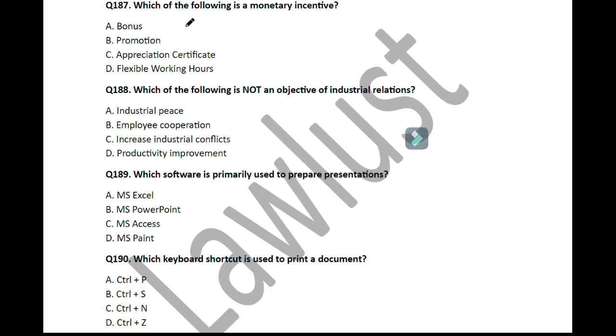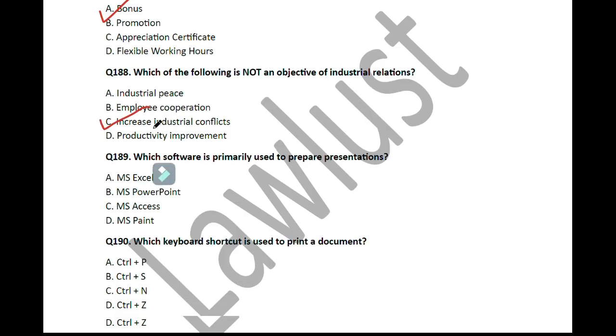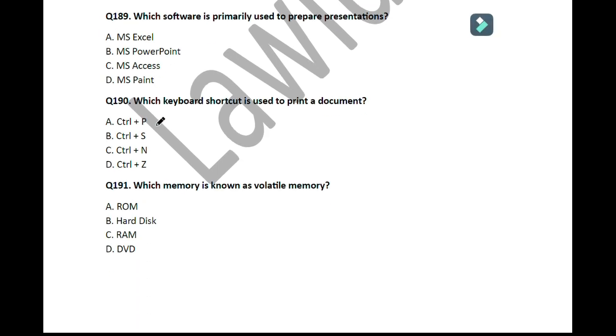So move on to the next question. Question number 187. Which of the following is a monetary incentive? The monetary incentive is bonus. Move on to the next question. Question number 188. Which of the following is not an object of industrial relation? So here the correct answer is increase industrial conflicts. It is not an object.